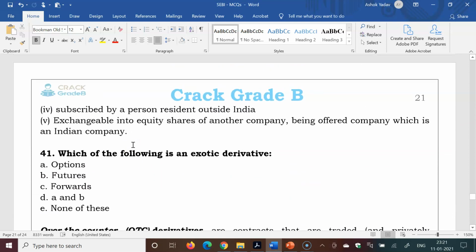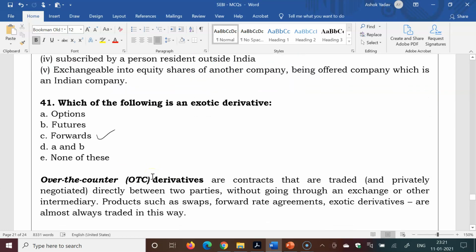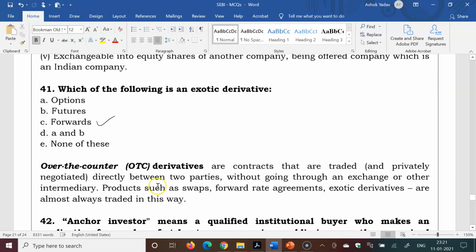Which of the following is an exotic derivative? Options, futures, forwards, A and B, none of these. So forwards are the mainly exotic derivatives, the non-standard documents which are traded over the counter, that are forwards.